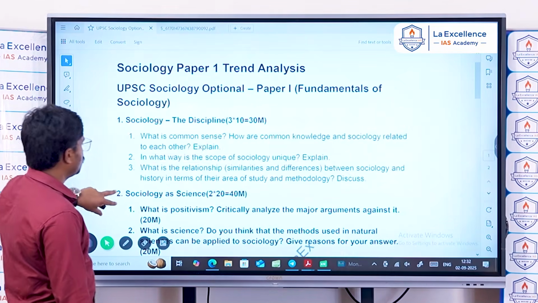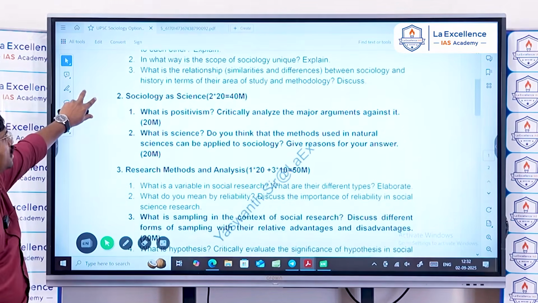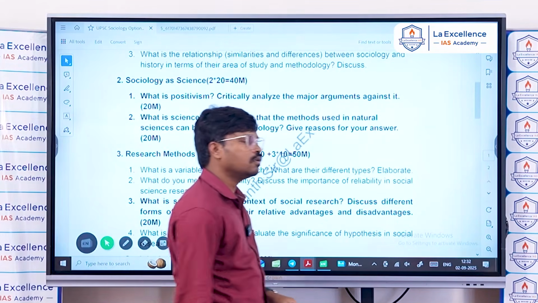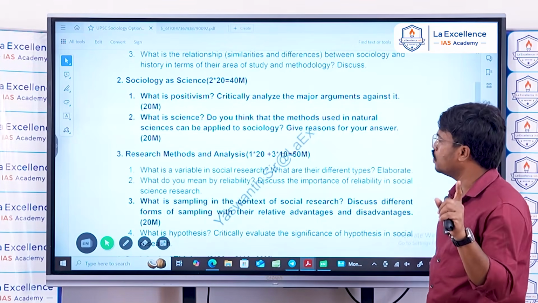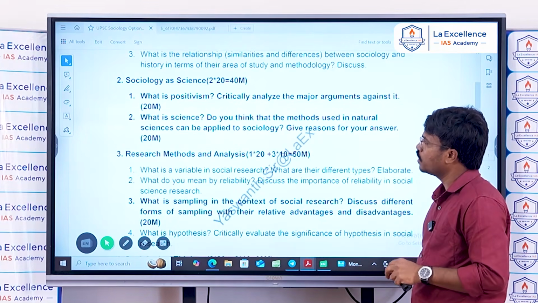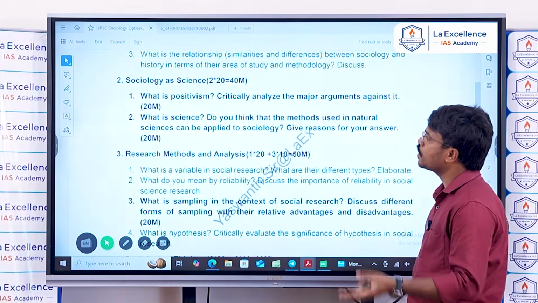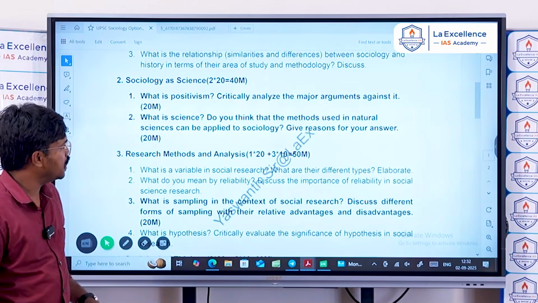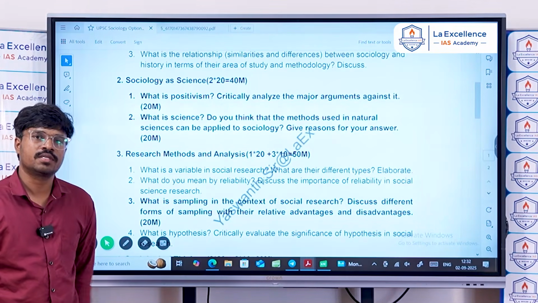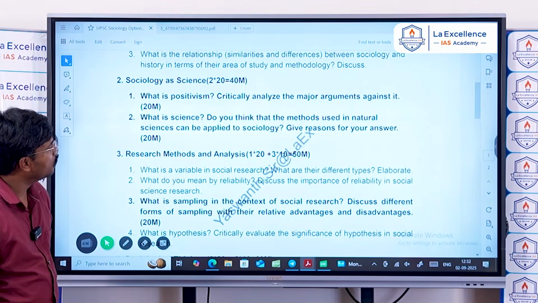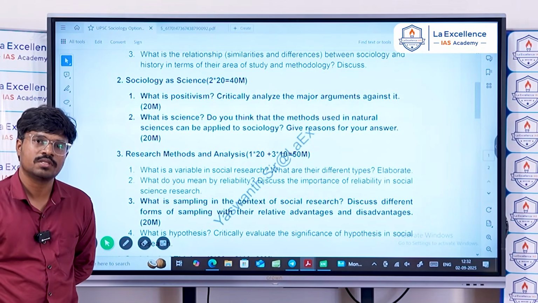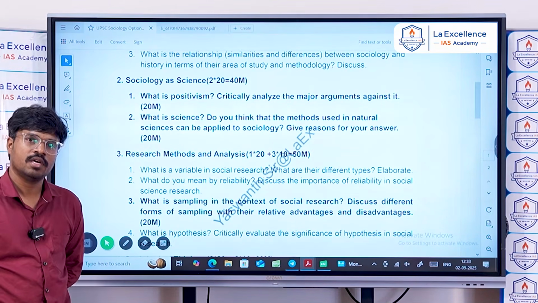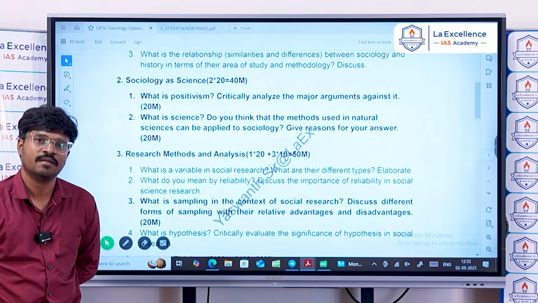Chapter 2, sociology as science. This is almost the first time in the sociology optional history that more than 40 marks, around 50 marks, are from the second chapter. And if you look at the pattern of the questions this year, 130 marks are from the first three chapters. And all three chapters put together are not more than 50 pages of content.